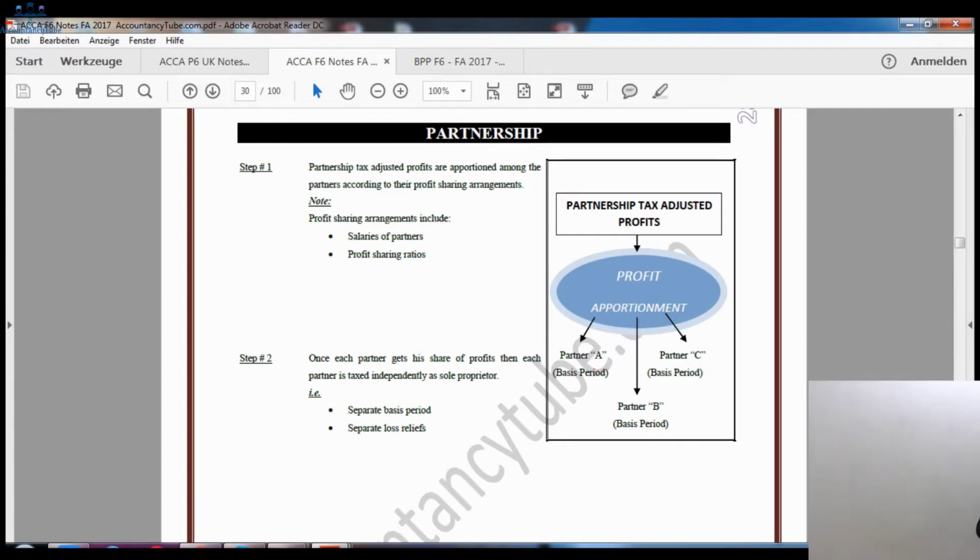On the right side, it says that if there are three partners, partner A, B, and C, partner A will have their own basis period, and likewise partners B and C as well. They will have their own basis periods.